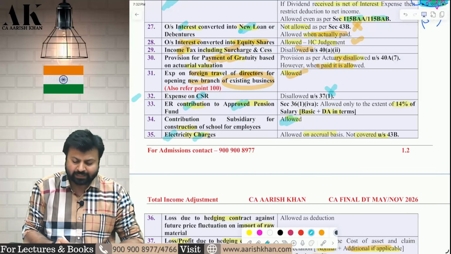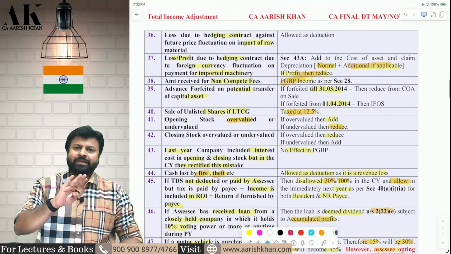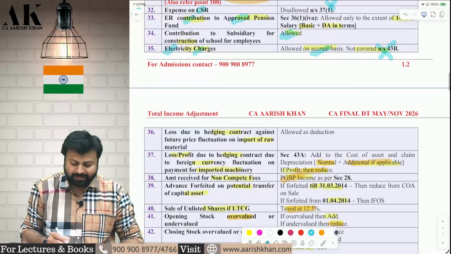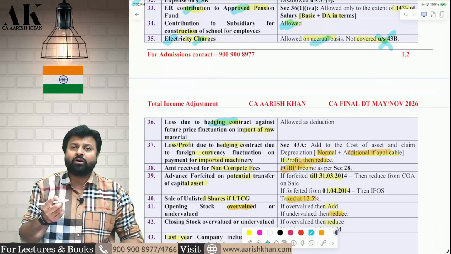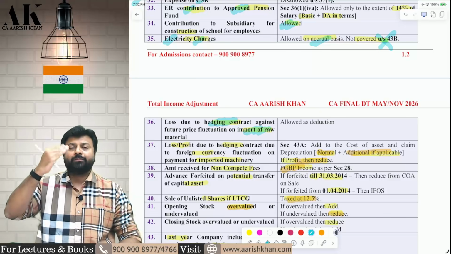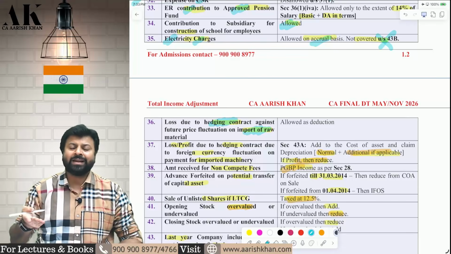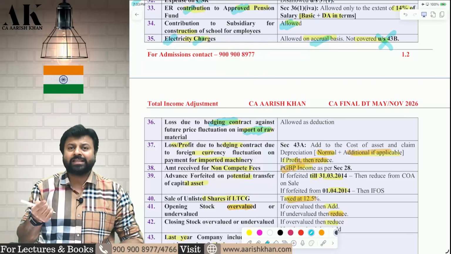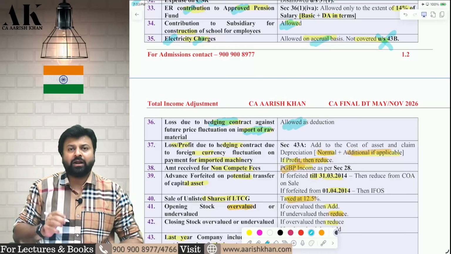Next, electricity charges are allowed on accrual basis. Electricity charges are not covered in 43B. Therefore, they are not allowed on payment basis. Next. There is some loss due to a hedging contract, and the hedging contract is done against foreign currency risk for purchase of raw material. You are importing some raw material and you have hedged for foreign currency payment. Against that, there is some loss. So this is a loss on raw material. Therefore, it will be considered as a revenue loss. It will be allowed as a deduction.